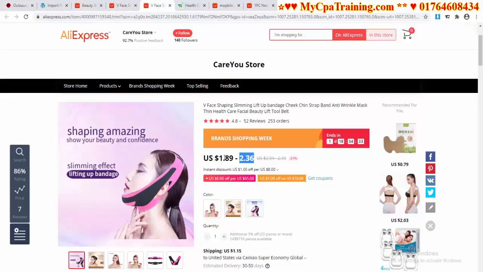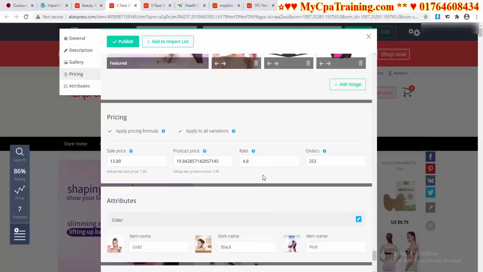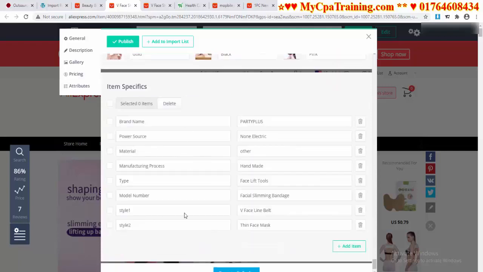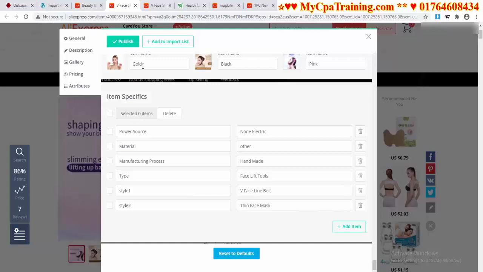Let me show you again. Here it is showing $2.36, and here it is showing $4.8. Okay, and you can apply this formula to all variations. Suppose I select apply for all variations, and this pricing formula will apply to all variations. You can also select and delete options. Suppose I think brand name is not important for me, and power source, material, manufacturing process, type, model number, I think these are not important for me. Okay, I am clicking on the publish button.